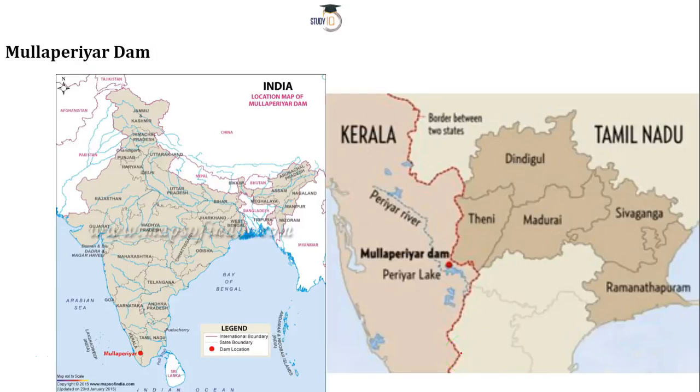Now let's start with Mullaperiyar Dam. Mullaperiyar Dam is in this part of India we are talking about. You have two states here, one is Kerala and the other one is Tamil Nadu. If you zoom into this map, you find that Mullaperiyar Dam is located on a river called Periyar River, which is easy to remember because the name of the dam goes by Mullaperiyar. So Periyar is a river, and on this map, if you observe, the dam is located right on the border, not far from the border of Tamil Nadu and Kerala.